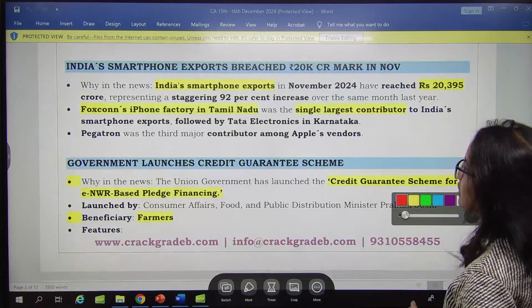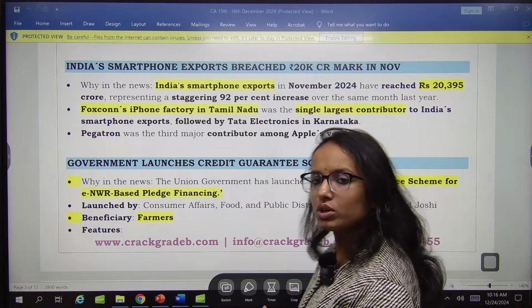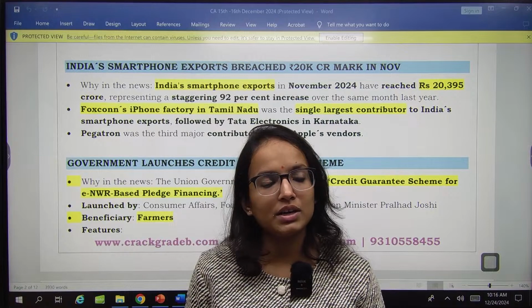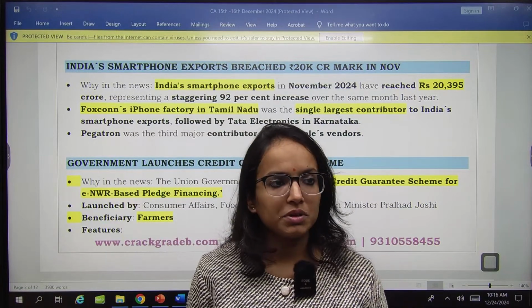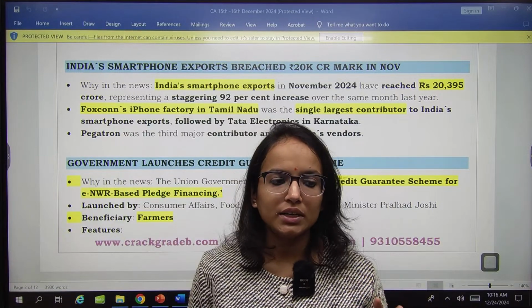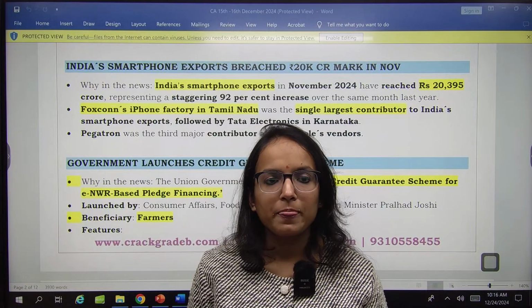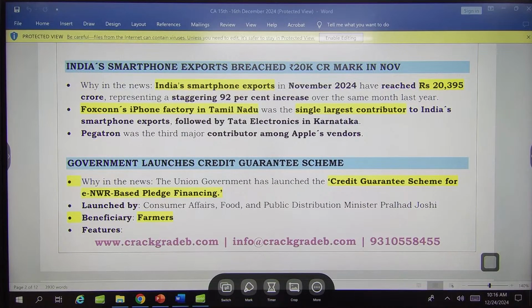Second, you have India's smartphone exports. Data regarding smartphone export. Smartphone export is also something, the mobile industry, India's mobile industry, plus India's textile industry, plus semiconductor industry. I am giving out to you these names. These are very important, right? So any significant data related to it, at least 2-3 months data will be important. Yes, this will be enough.